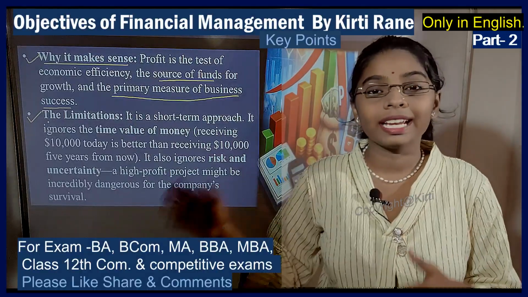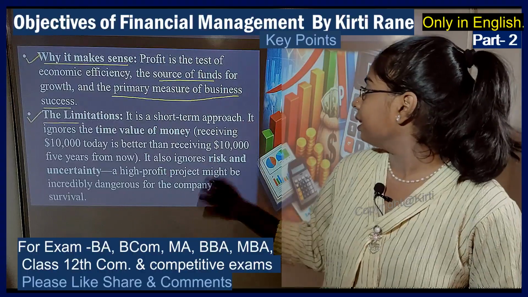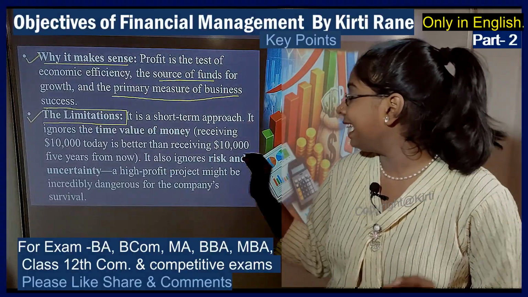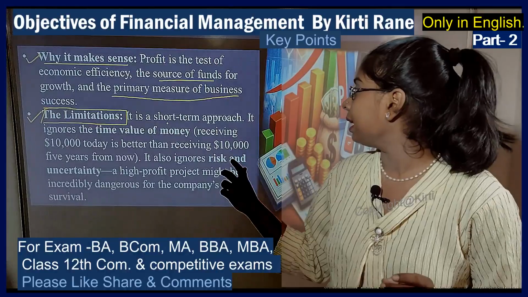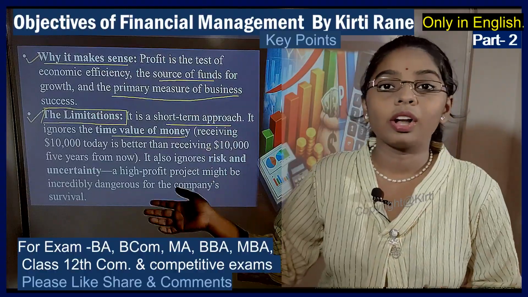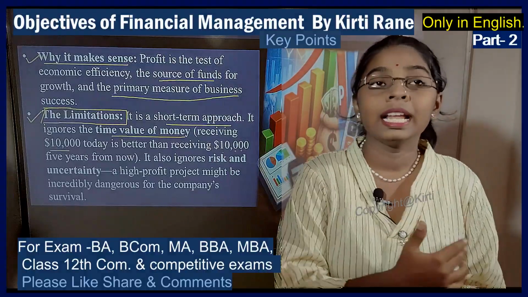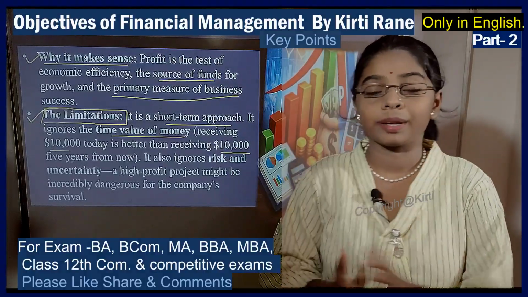We will be viewing its limitations. So the limitation: it is a short-term approach. It ignores the time value of money. For example, receiving $10,000 today would be better than receiving $10,000, let's say, 5 years in the future.